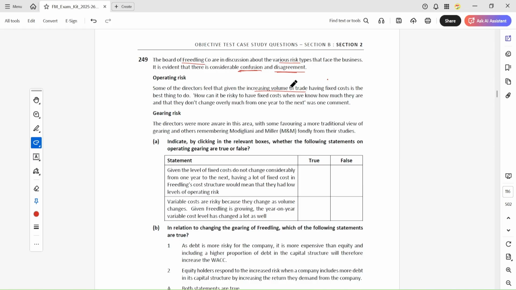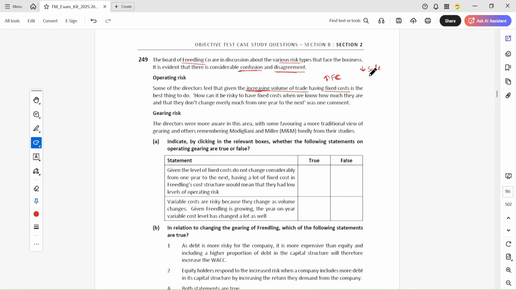They said that the trade is increasing and the fixed cost as well, and increasing fixed cost is the best thing. But you know that you are the financial management expert, and when the fixed cost increases, this is not a good thing. Why? Because